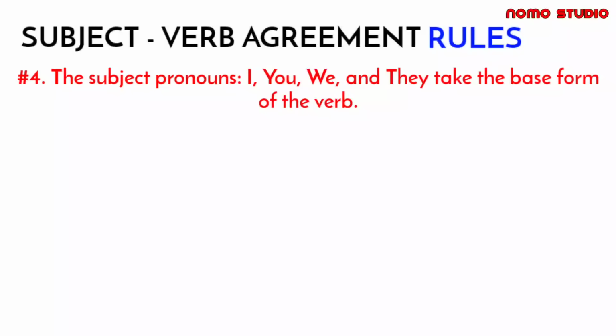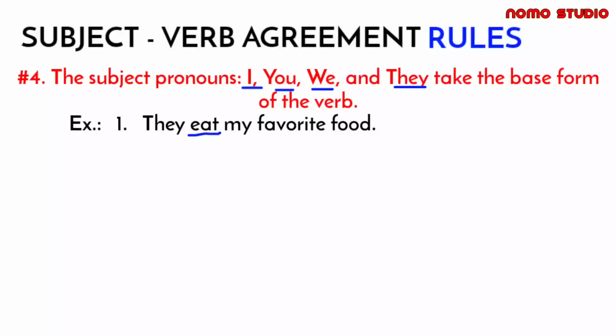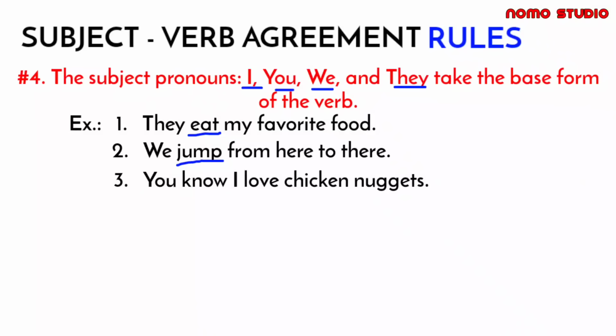So next rule, we have the subject pronouns I, you, we, and they must take the base form of the verb. For example, they eat my favorite food. So it is grammatically incorrect to say that they eats my favorite food. Another example, we have we jump from here to there. So third example, we have you know I love chicken nuggets. So it is grammatically incorrect to say we jumps and you knows.